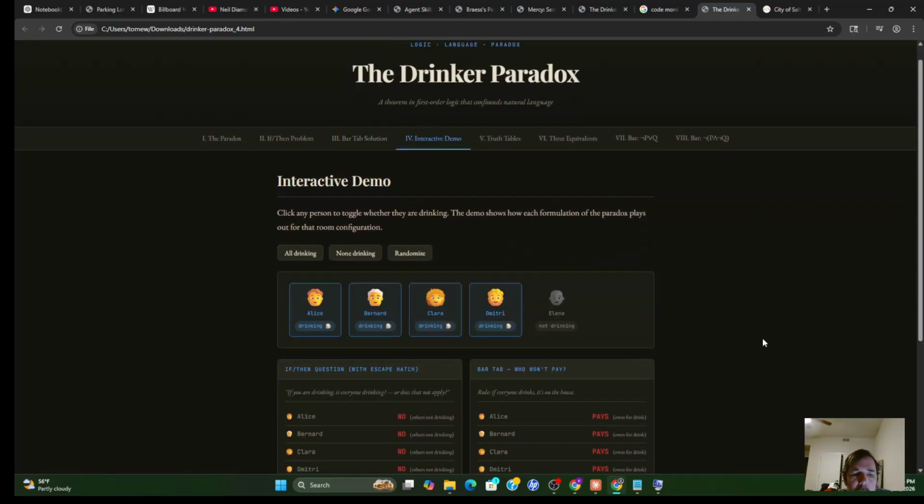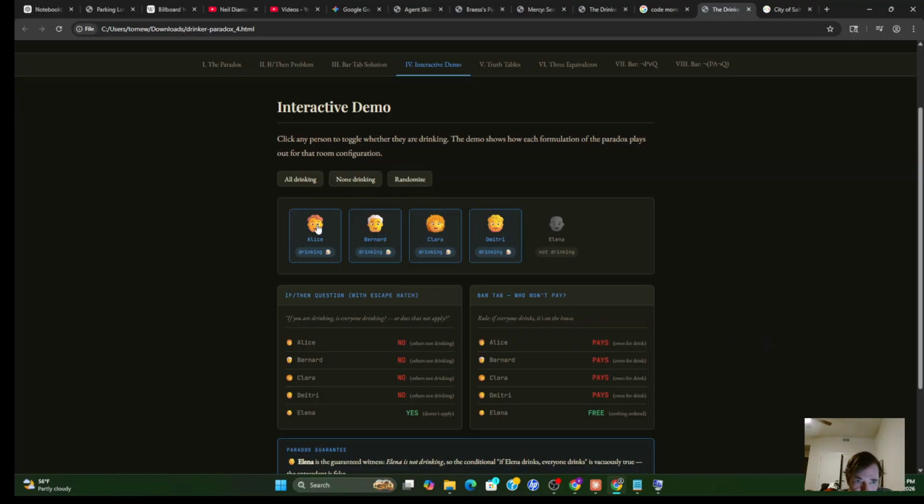So we'll go through one by one. The first person looks at their mug. And notice this is exactly the same. There are several cases, and the bad case is true and then false. True is, I'm drinking. False is, not everyone is drinking. So this is the same situation. Alice looks at her mug. Mug is full. Alice says no, it's not the case that I'm not drinking. And Alice says no, it's not the case that everybody's drinking.